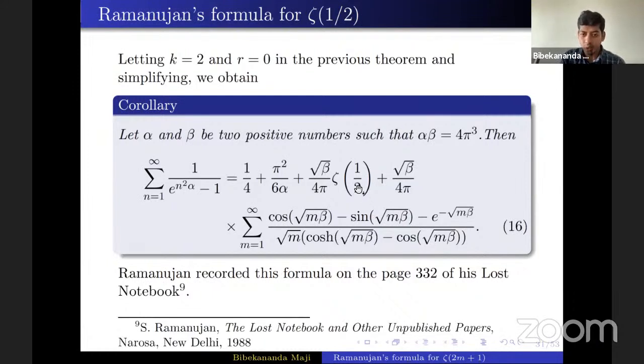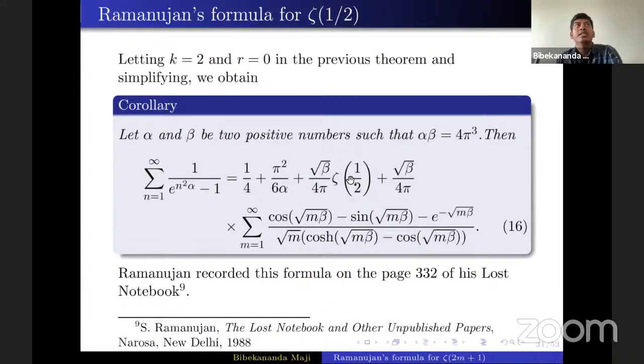To answer that type of question, if we substitute alpha equals pi and beta equals 4 pi squared, then this series will get simplified, and then one requires to study this kind of Lambert series. If we know the algebraic nature of this kind of Lambert series, then it might be helpful to know about zeta half.